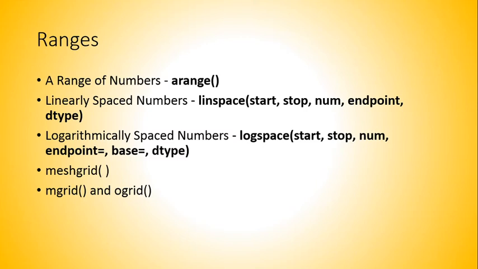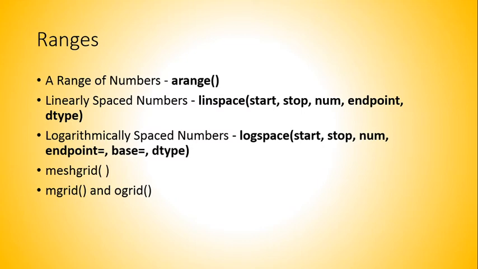For example, to create a range of numbers we use the function arange. Similarly, to create linearly spaced numbers, the linspace function is used. For creating logarithmically spaced numbers, the logspace function is used. Similarly, meshgrid, mgrid, and ogrid are used.